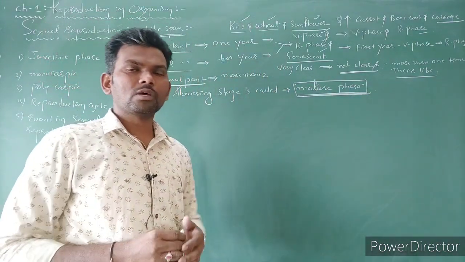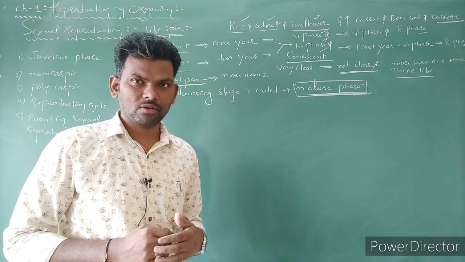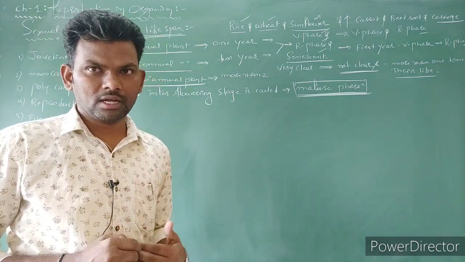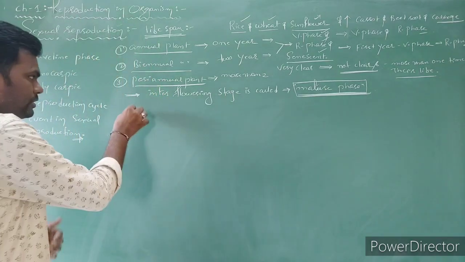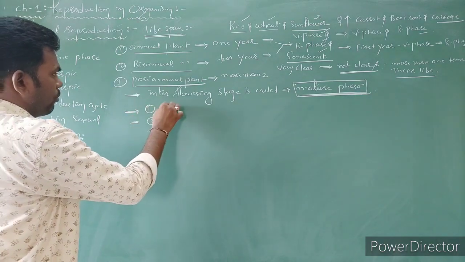Next, some of the plants show unusual flowering. Based on that, they are divided into 2 types: one is monocarpic, one is polycarpic. So for unusual flowering, we can divide into monocarpic and polycarpic.